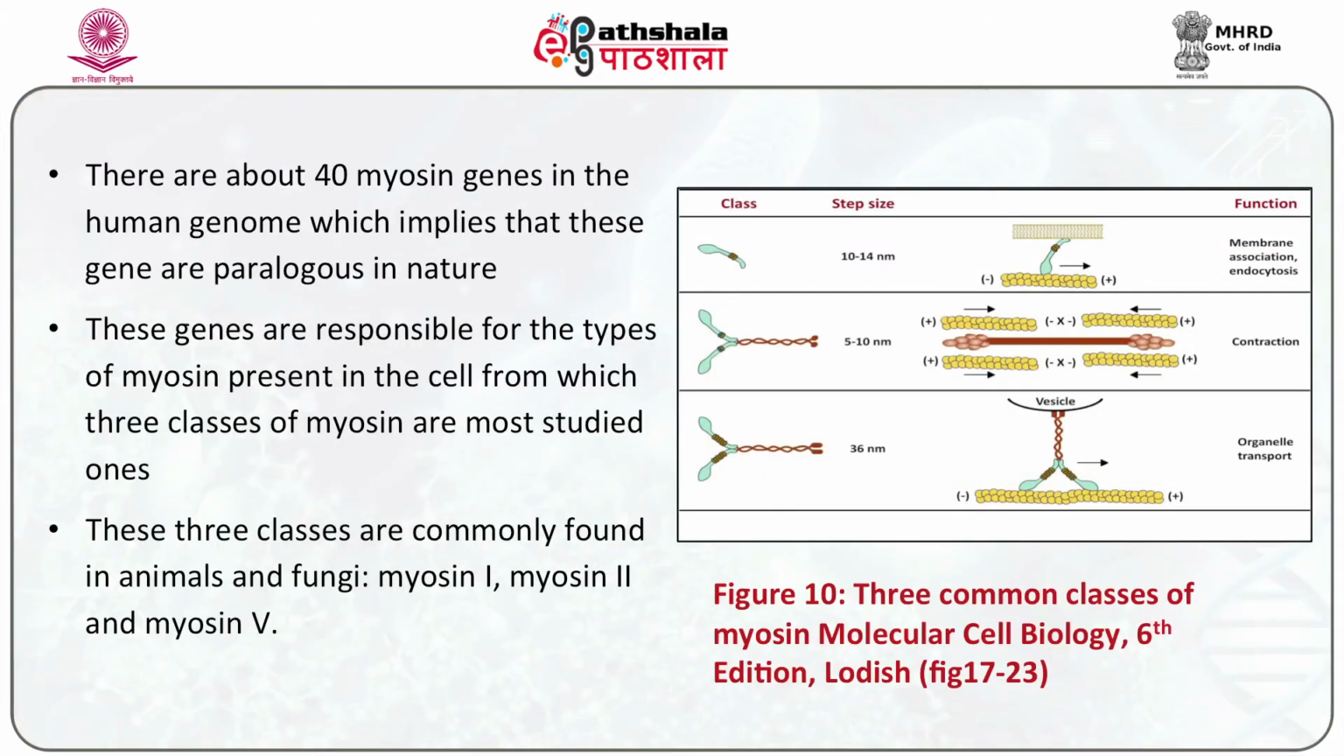There are about 40 myosin genes in the human genome, which implies that these genes are paralogous in nature. These genes are responsible for the type of myosin present in the cell, from which 3 types of myosins are most studied. These 3 classes, commonly found in animals and fungi, are myosin 1, myosin 2 and myosin 5.